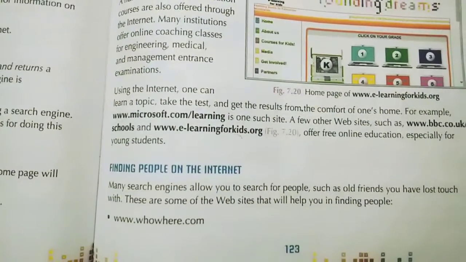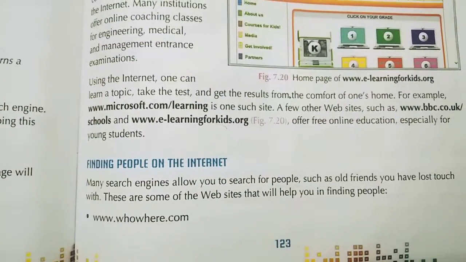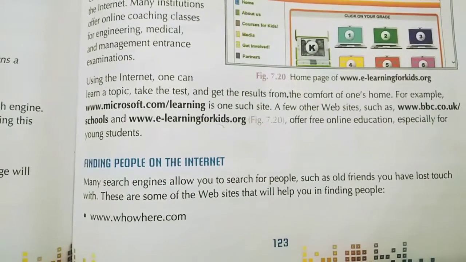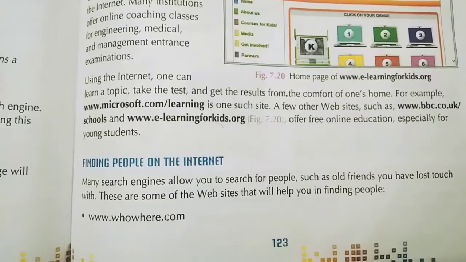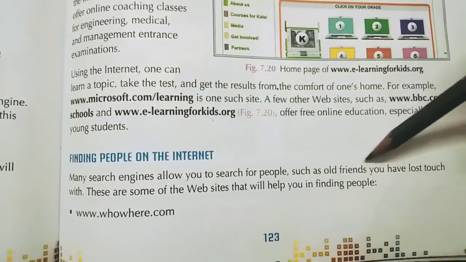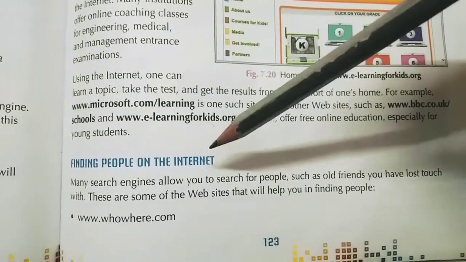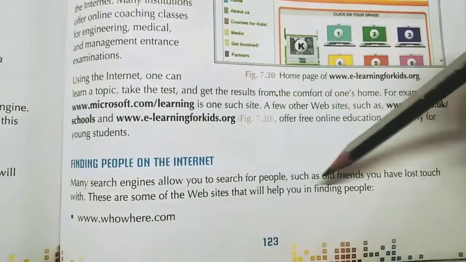Now next is finding people on the internet. How can you find any known friends or known relatives on the internet? Many search engines allow you to search for people, such as old friends you have lost touch with. There are some websites that will help you in finding people.